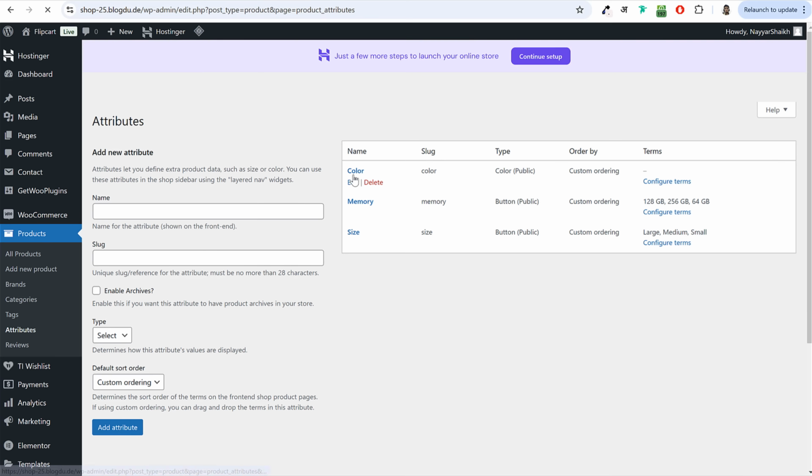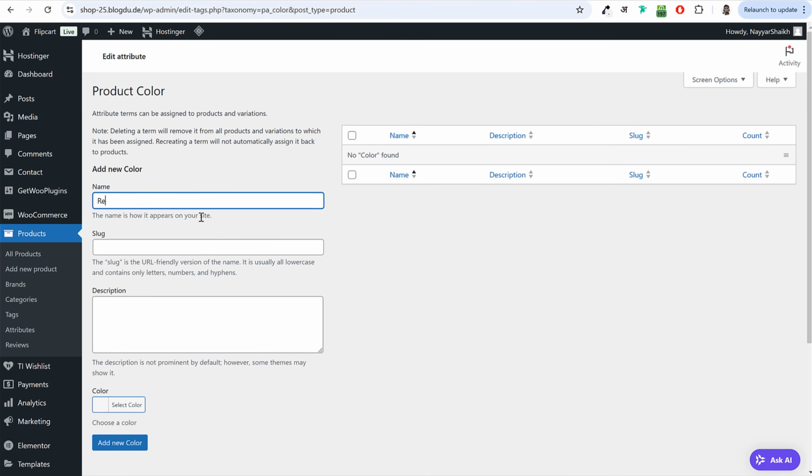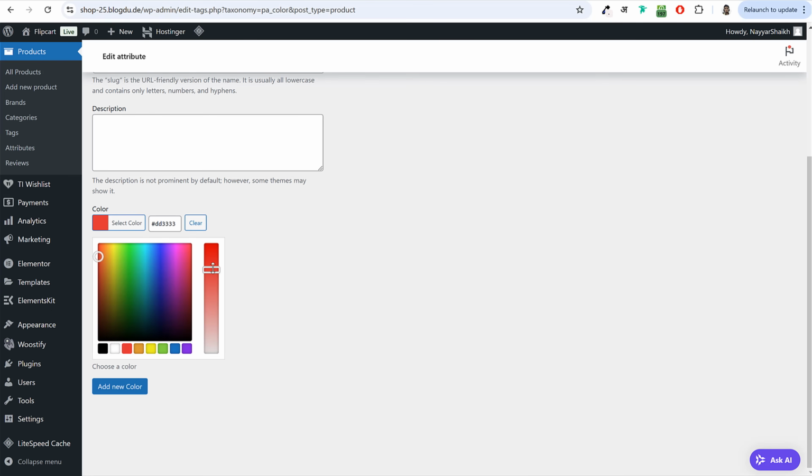And now let's do color settings. Besides color, click on configure terms. And here you can do one thing. You can name it. For example, if I name it red, I can actually select the color from here. So if it is this red, or if it is darker or lighter, you can enter the exact hex code for that. This type of code, so you'll get the exact color.